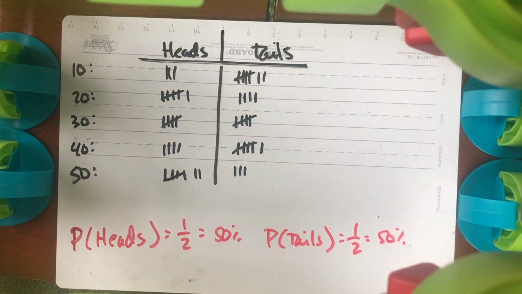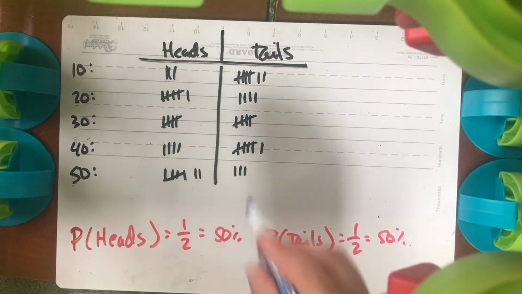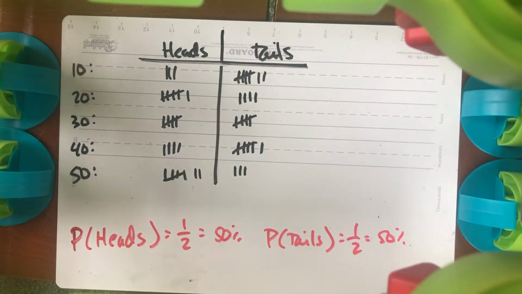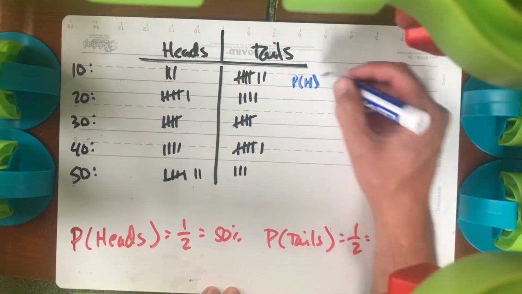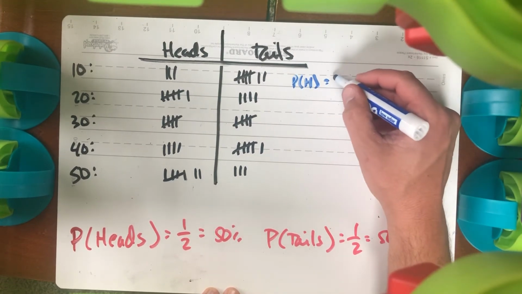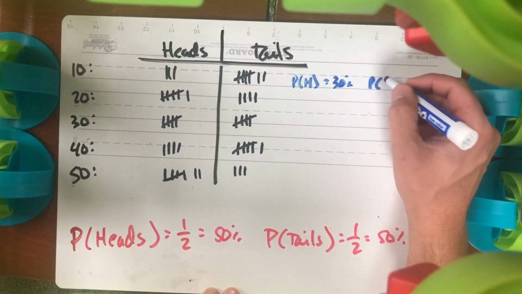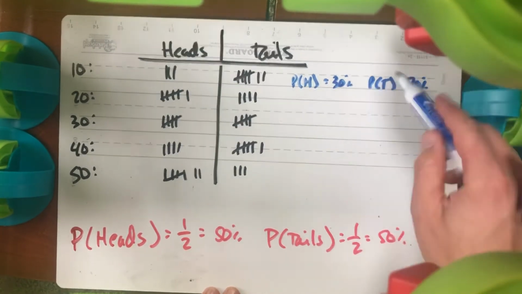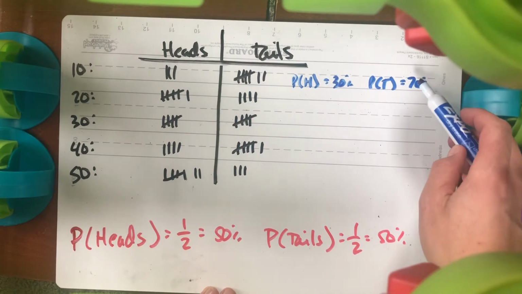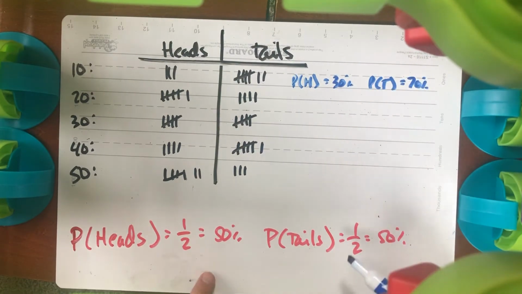What happens if we actually flip a coin 10 times? Well, here you can see I did that, and these were my results. After the first 10 trials, my probability of getting a heads was 3 out of 10 or 30%, and my probability of getting a tails was 7 out of 10 or 70%. So what I got was not the same. But with enough trials, these percentages should close in on 50-50.